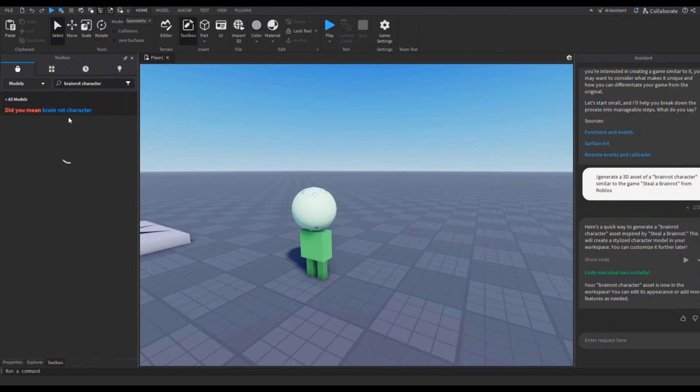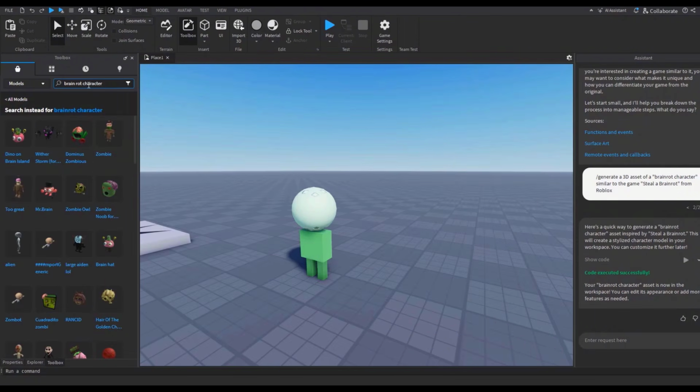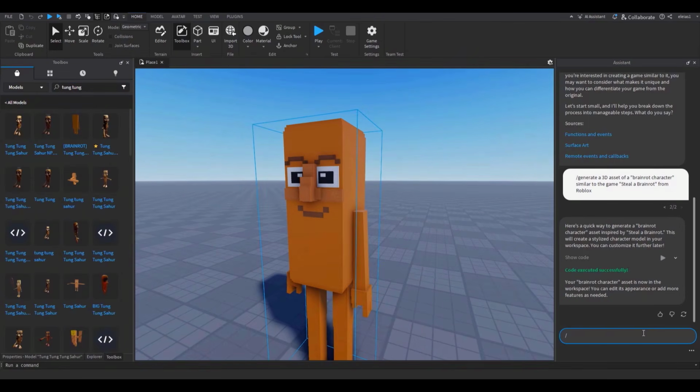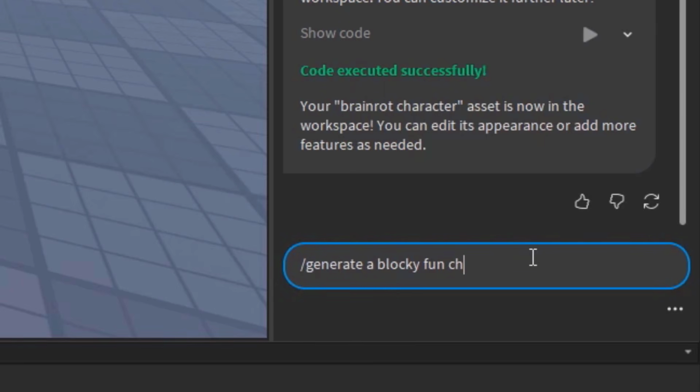Mr. Brain. What? That looks terrible. Brainrot character. Come on. Oh my god. You know what? Let's just get like tongue or something. Give me what I need. That looks good. You know what? Let's just say it like this. Let's generate a blocky fun character. I think I'll be good.